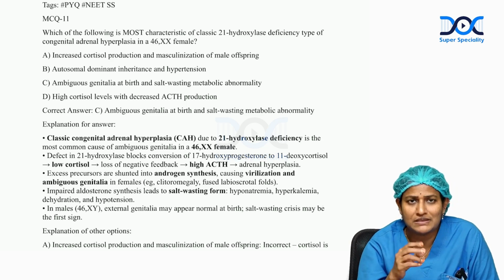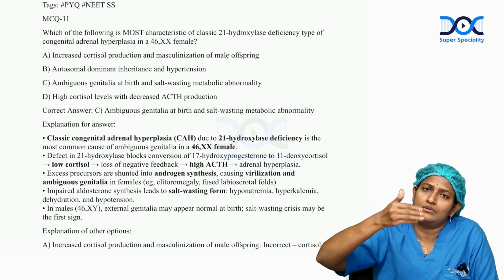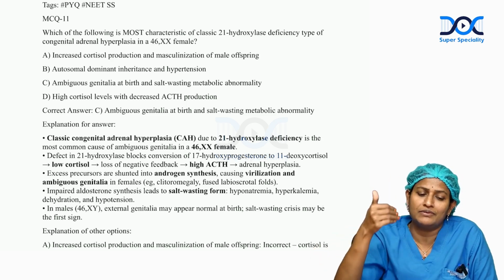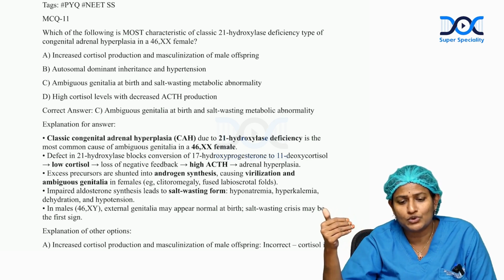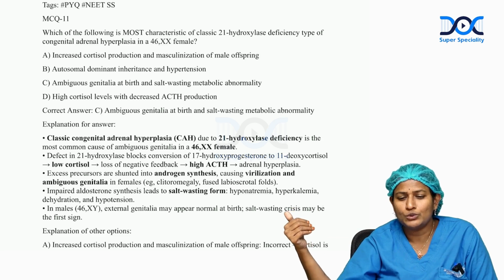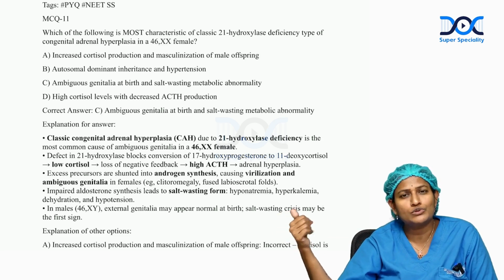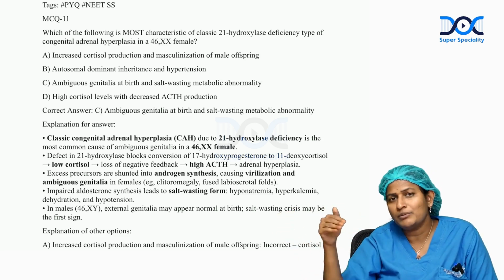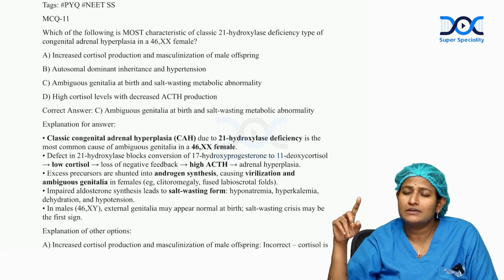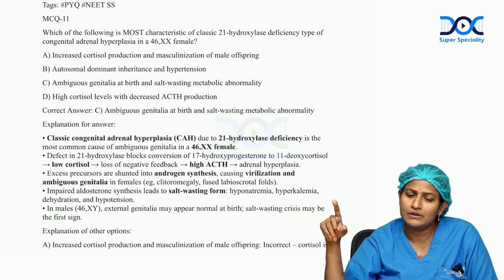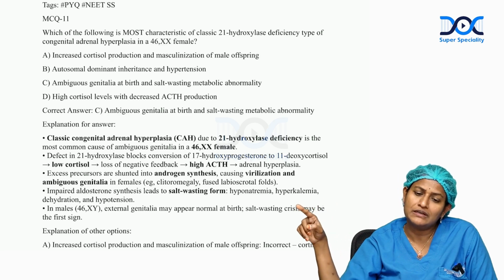What happens in this is the pattern of conversion from 17 alpha hydroxyprogesterone to cortisol and then to sex hormones, that metabolism will be disturbed. So the conversion of 17 hydroxyprogesterone to 11 deoxycortisol doesn't happen.